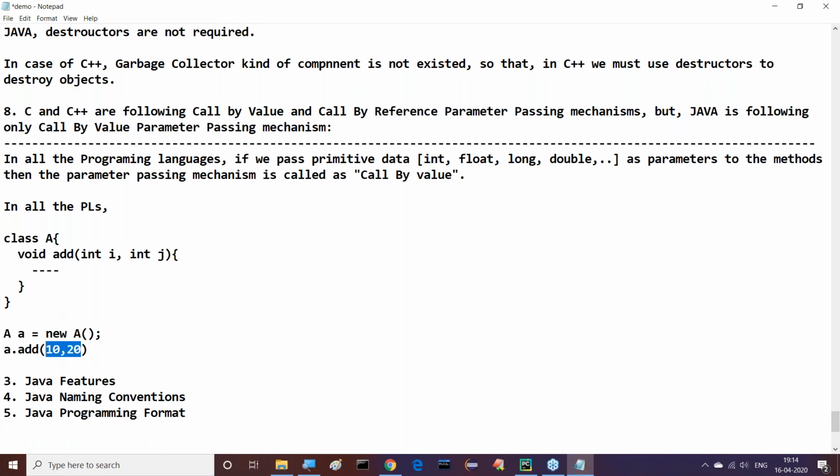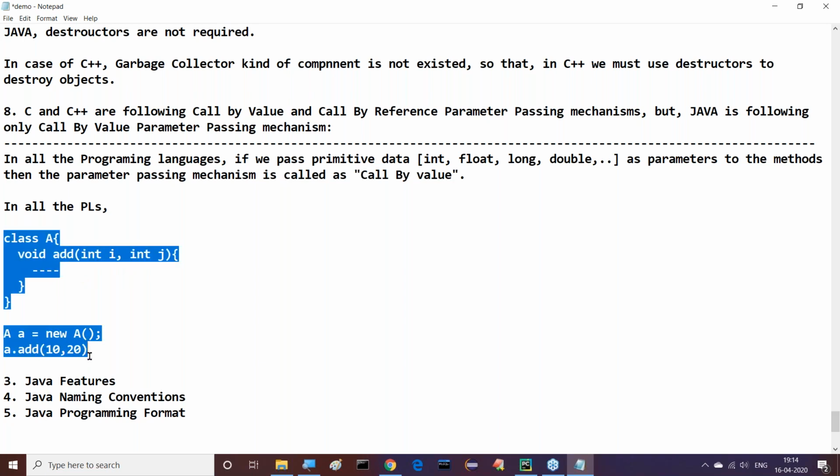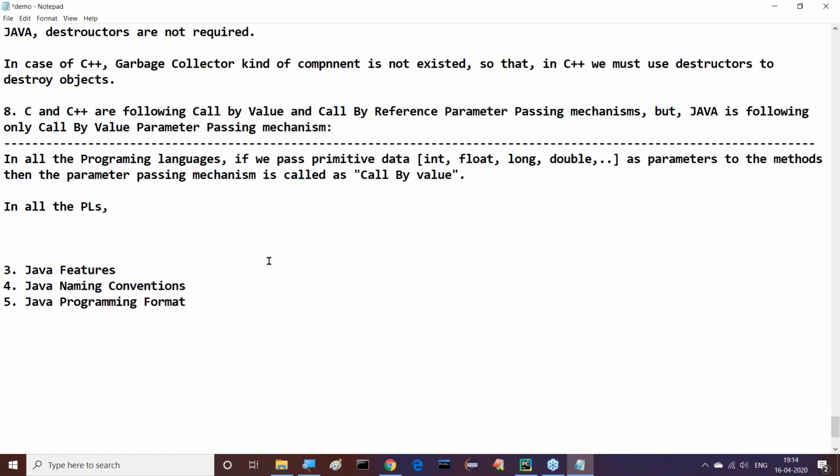Integer data, primitive data. So here the 10 value will be stored in the i variable and the 20 value will be stored in the j variable. If you do any modification here, only the i and j values are modified. This mechanism is nothing but call by value parameter passing mechanism. Understand it? It's not about any specific example. Understand it clearly now.